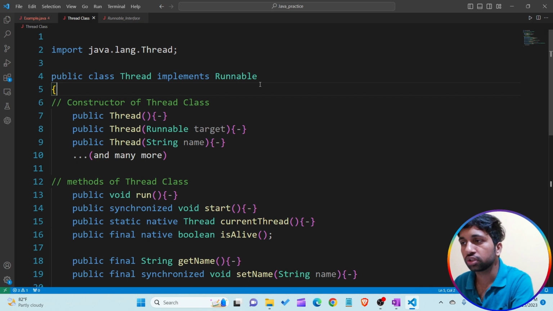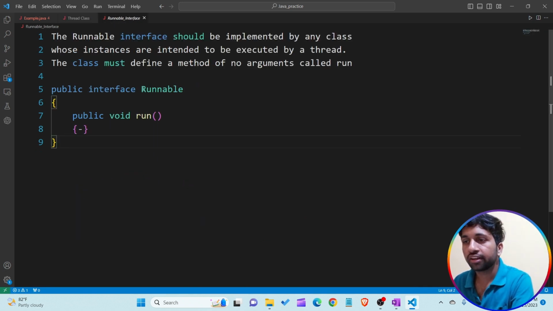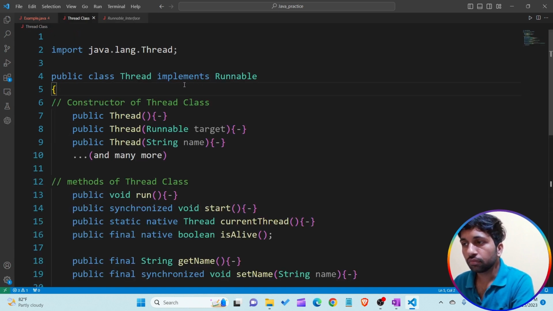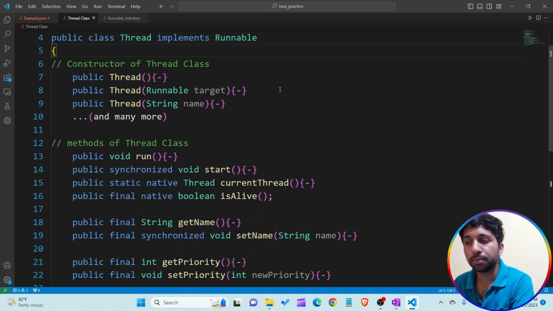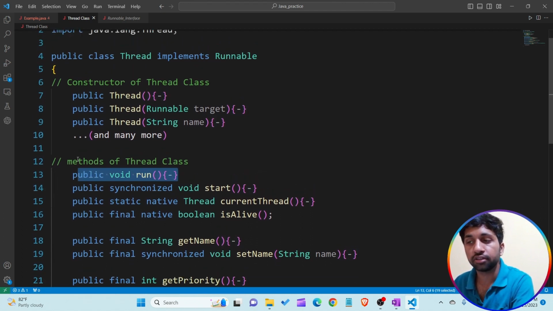First of all, you have to understand the Runnable interface: it is a single-method interface that contains a single method known as the run method. Second thing, the Thread class implements the Runnable interface, which means the Thread class implements the run method which is present in the Runnable interface.